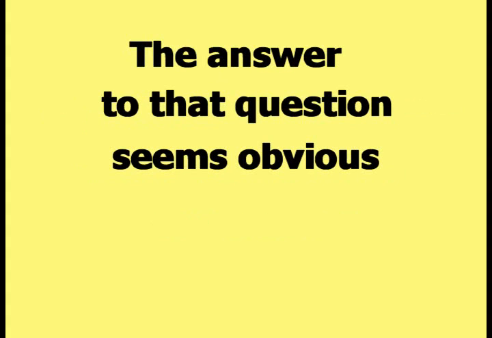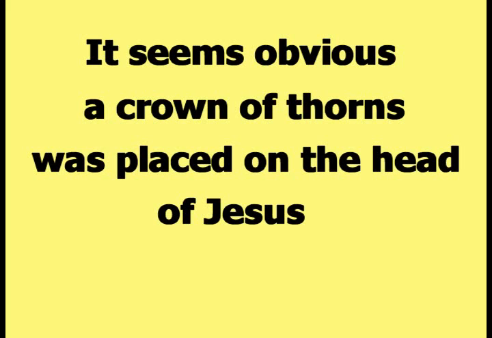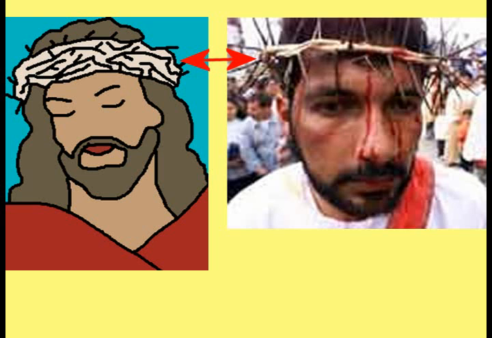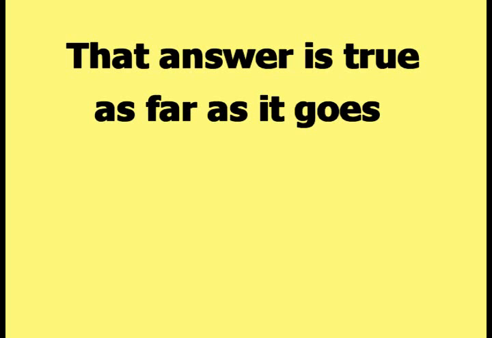The answer to that question seems obvious. Here is a picture of an example crown of thorns. The pointy thorns of the crown dig into the head hard enough to cause bleeding. It seems obvious a crown of thorns was placed on the head of Jesus so the sharp thorns would poke Jesus in the head, causing pain and bleeding. That answer is true as far as it goes. Sharp thorns poking into the head of any human being will cause that human being to experience pain and bleeding.